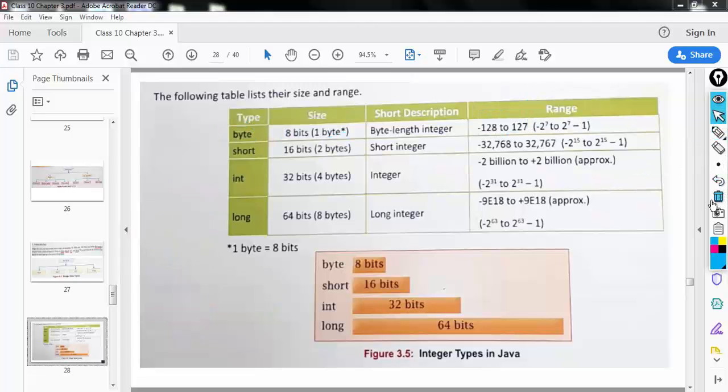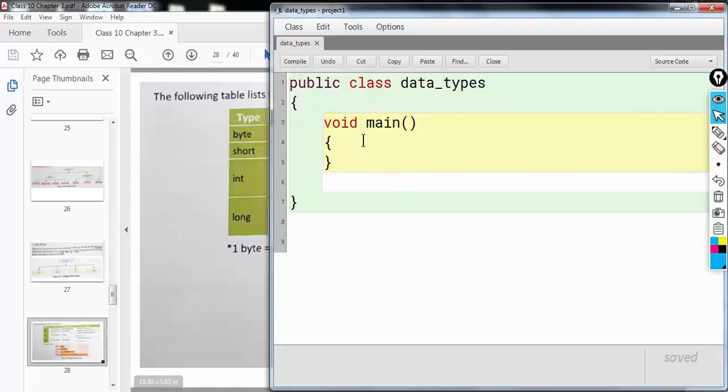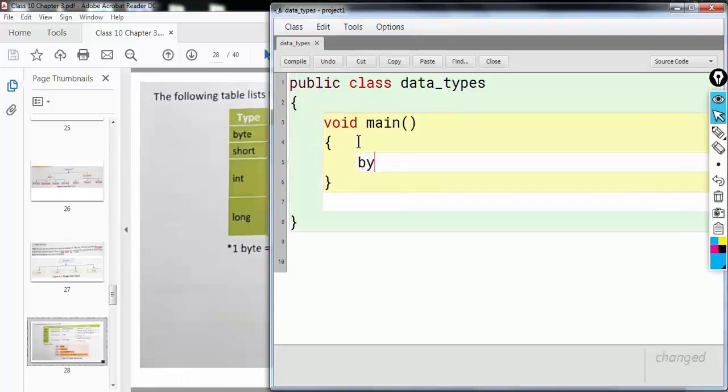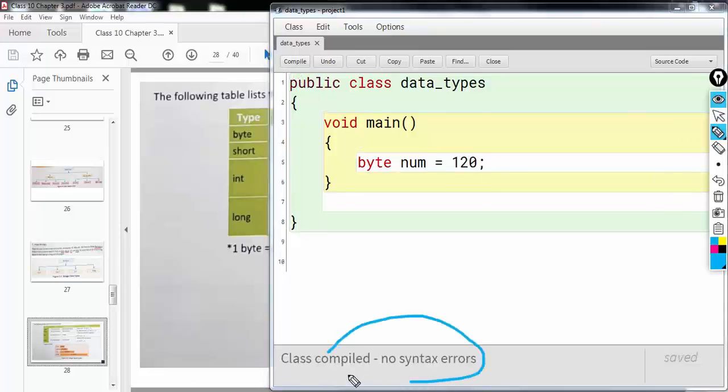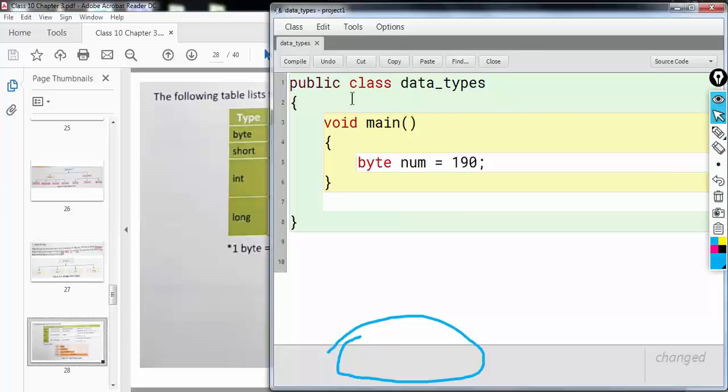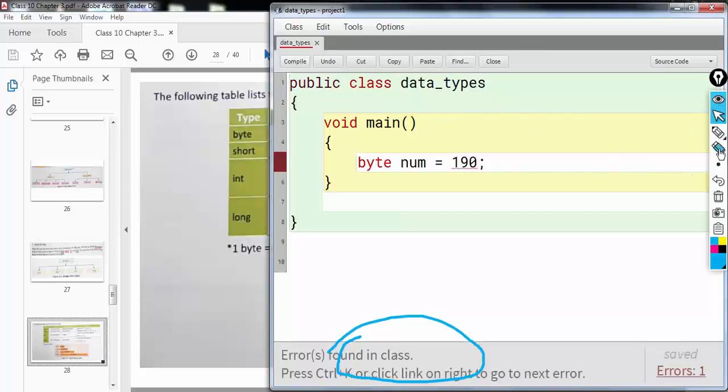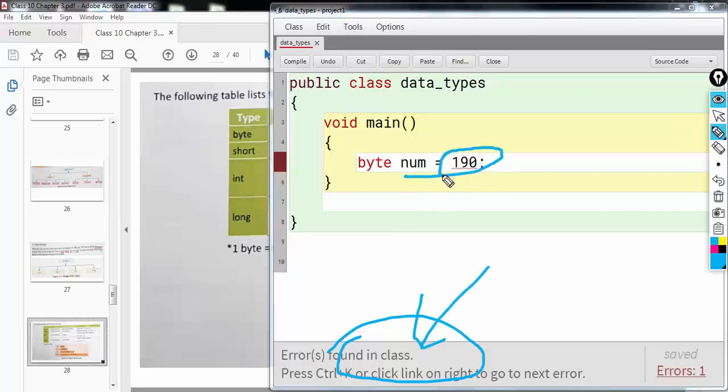So let's look at an example in BlueJ. Let's say I have created a byte type of variable and I store 120 in it and I compile it. So it's compiling without any syntax error. But if I try to store 190, you can see that an error has come up. Okay, 190 cannot be stored inside num because byte allows only a certain range and 190 is beyond that range.